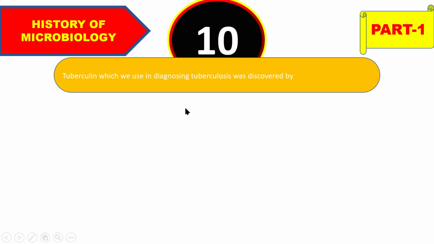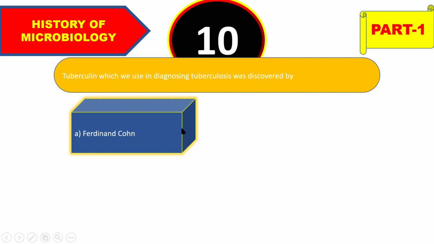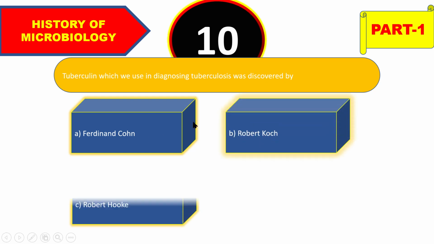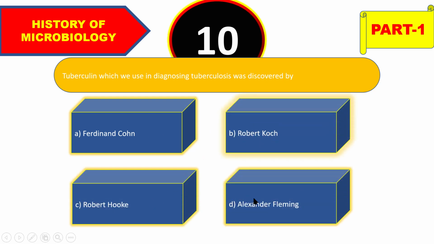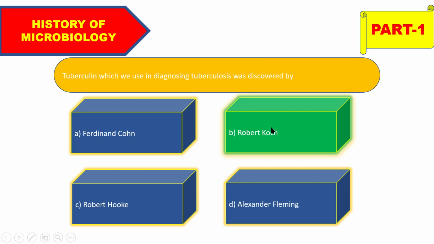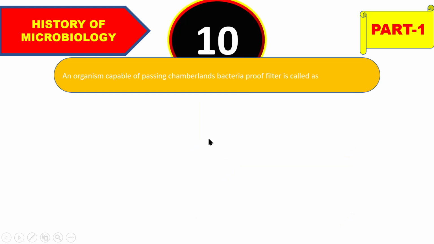So इसके बाद जो प्रश्न है वो है tuberculin, which we use in diagnosis of tuberculosis, was discovered by Ferdinand Kohn, Robert Koch, Robert Hooke, Alexander Fleming, and the right answer will be Robert Koch. Okay, so he introduced the tuberculin medicine, which is used in diagnosis of tuberculosis disease. Okay, so move on to the next.